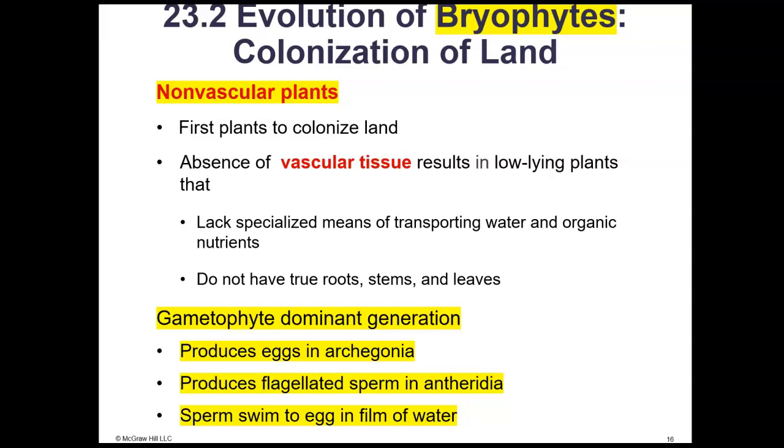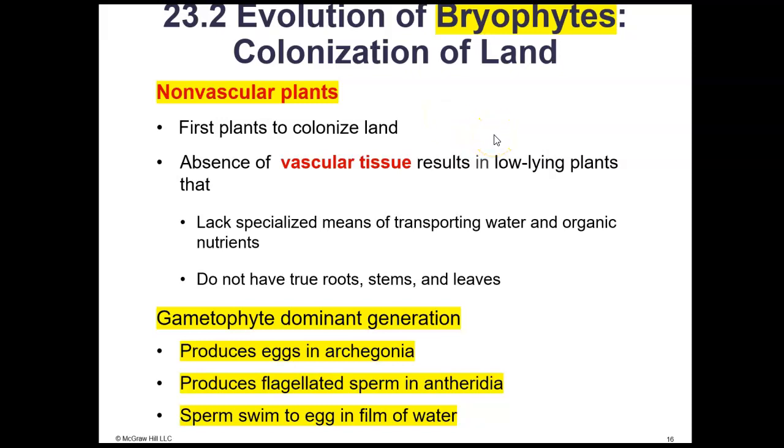This is part 2 of the chapter 23 lecture notes. We're going to begin with the phylum Bryophyta, or the bryophytes. This group of plants is the only group that are non-vascular. Since they don't contain vascular tissue, they're not tall plants, they're very short.